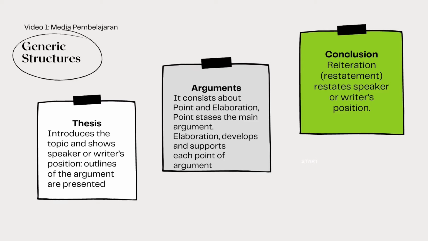And then next, the second is about arguments. Arguments consist of point and elaboration. Point states the main argument. Elaboration develops and supports each point of the arguments. Usually, arguments appear in the second or the third paragraph. It explains about the first paragraph or the thesis.